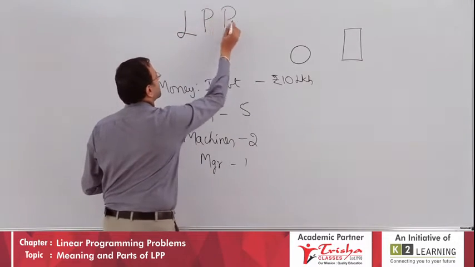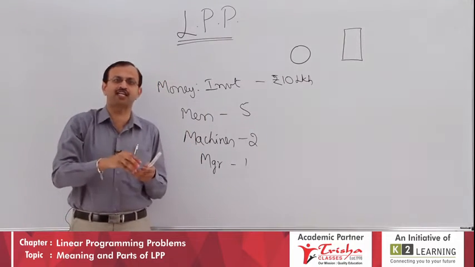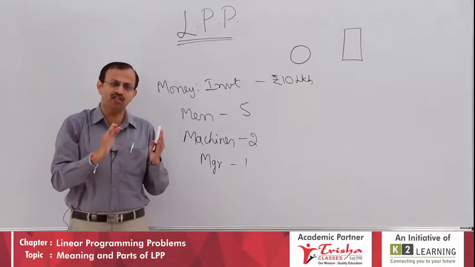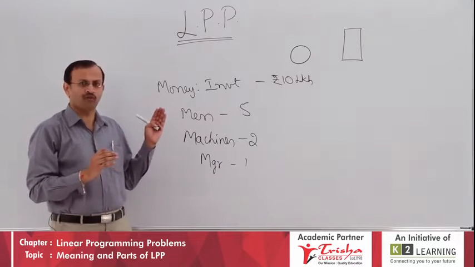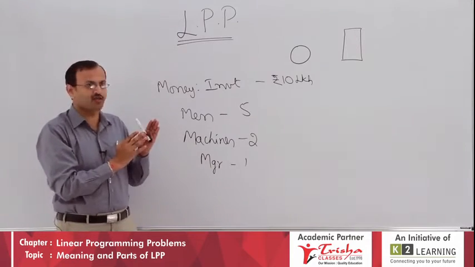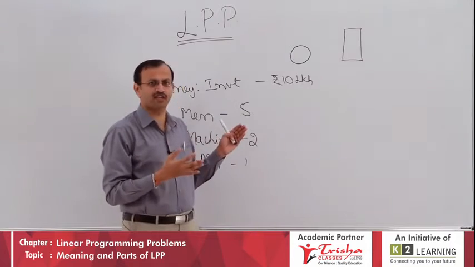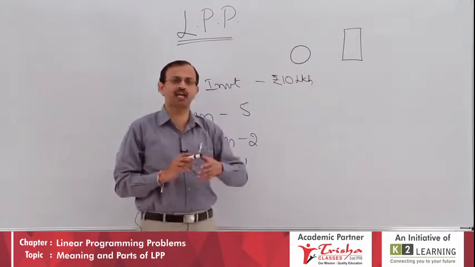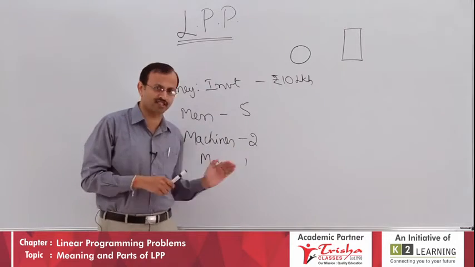called LPP. Students, this is a very important topic, whether you have taken science maths or commerce maths, or it is about statistics. In all the chapters the due weightage is given. Now all of us want to know how you work it out. At the end, after learning this chapter, you are going to decide how much round type and how much rectangular type of biscuits can be manufactured, considering these are all the constraints.